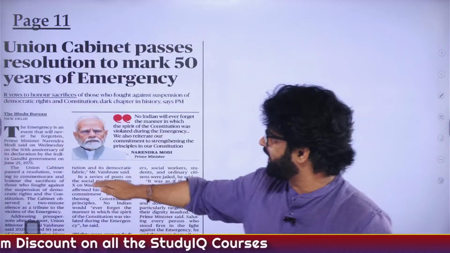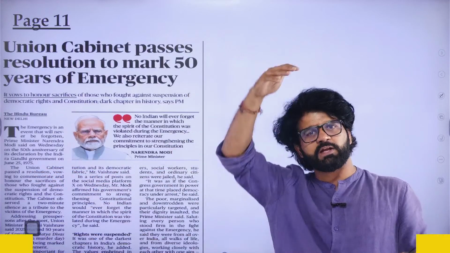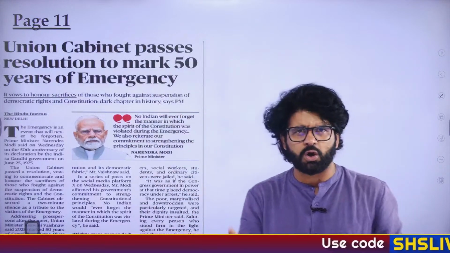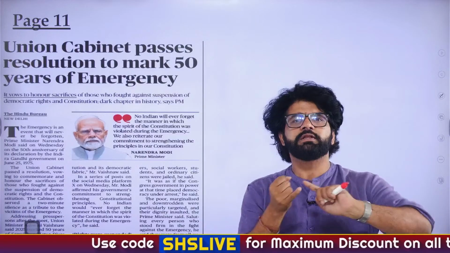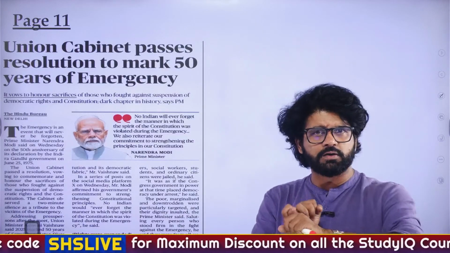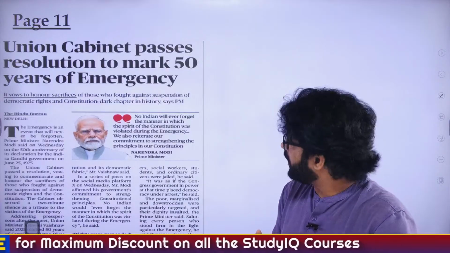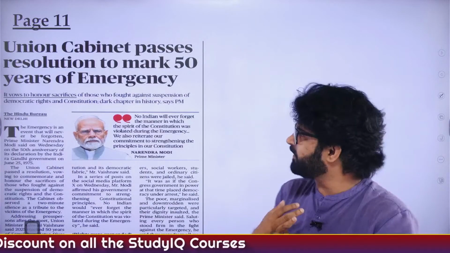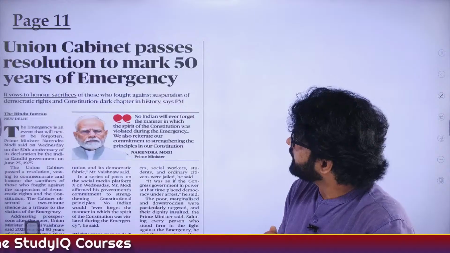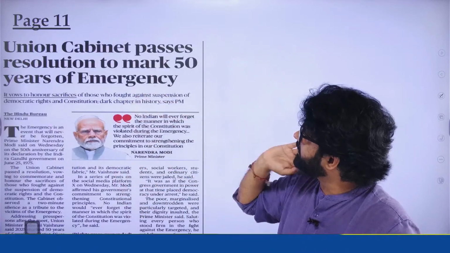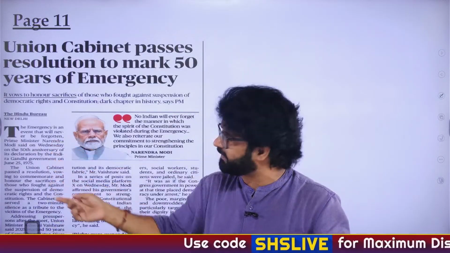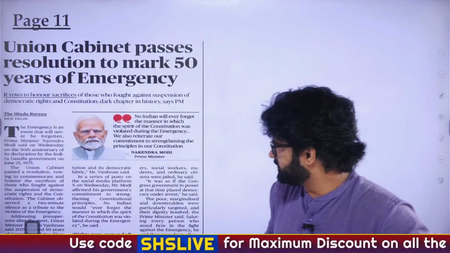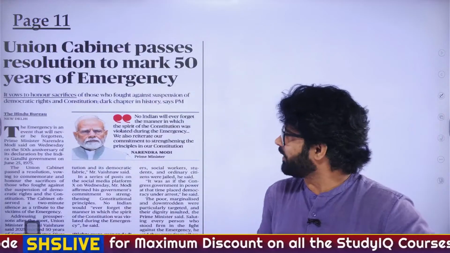That June 25, 1975, when Indira Gandhi ma'am proclaimed emergency for the next 21 months, we'll talk about it. At that time, she introduced the 42nd Amendment. She said she is proclaiming emergency because of internal disturbance and all that. Now, Honorable PM Narendra Modi Sir, whom we all love and adore and have so much respect for, has said, and the ministry and cabinet has come forward, and they are commemorating June 25, 2025 as Samvidhan Hatya Divas.